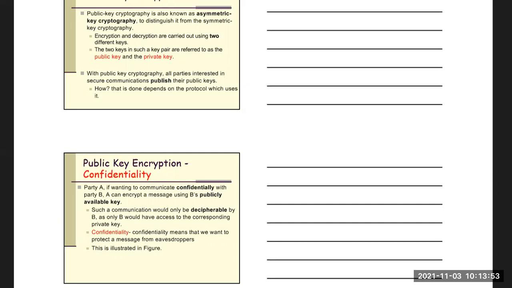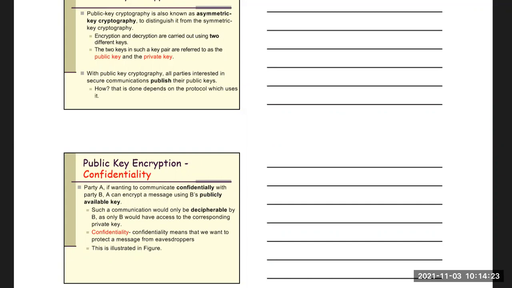They will both publish their public keys. Let's say A is the sender and B is the receiver. A wants to send some message to B. Then A will encrypt that message using B's public key.